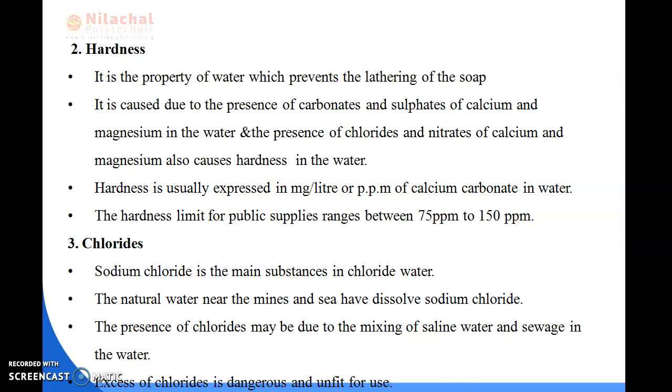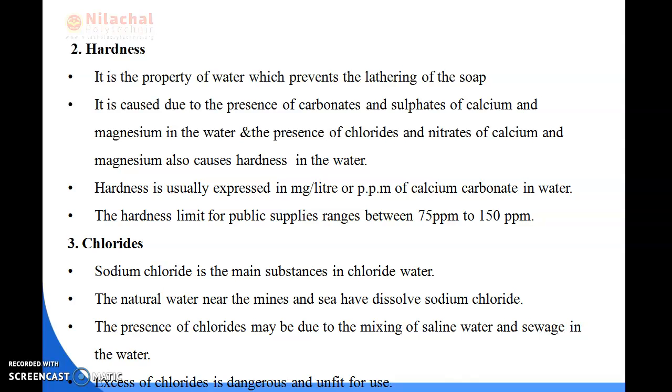After that the hardness of the water is calculated, and the hardness limit for public supply ranges from 75 ppm to 150 ppm.